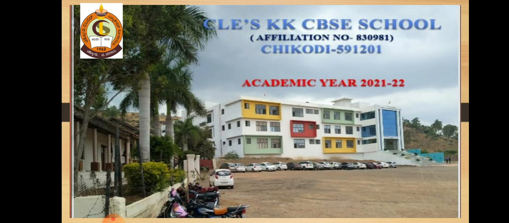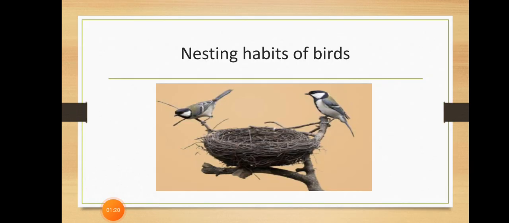Now let's talk about another criteria about the nest. So dear students, these are the nesting habits of the birds. So this is one of the models of the nest where the birds lay their eggs. Okay. Now let's talk about different types of nests which are present in our nature. Actually, this is not present in nature. Just as human beings build their buildings, in a similar way birds also build their nest. Okay. Now let's take some examples one by one.